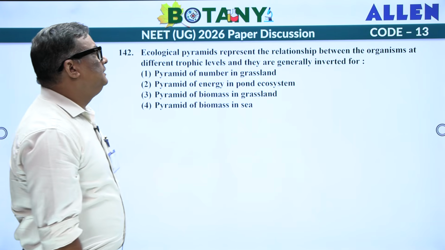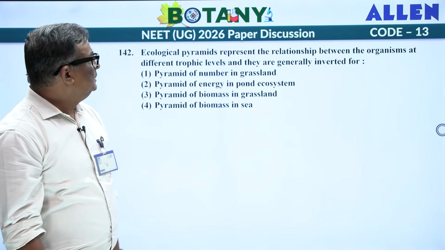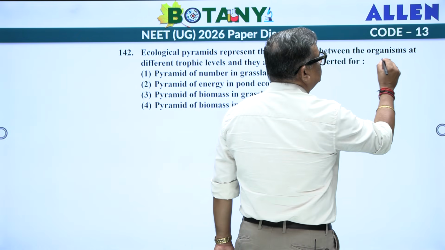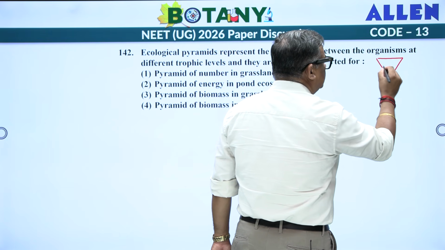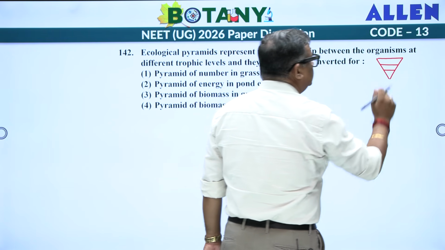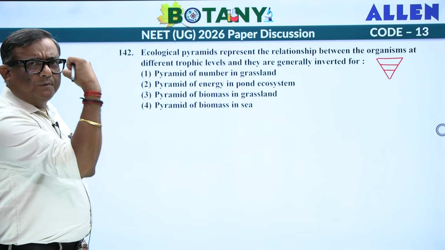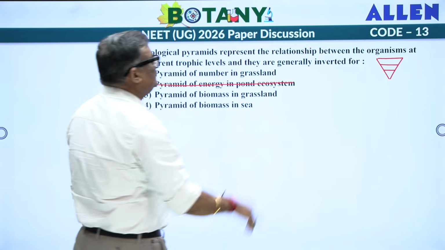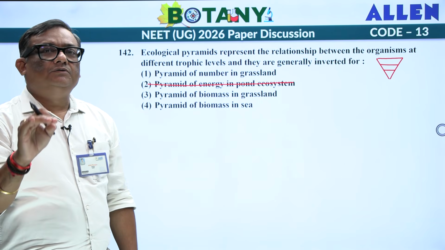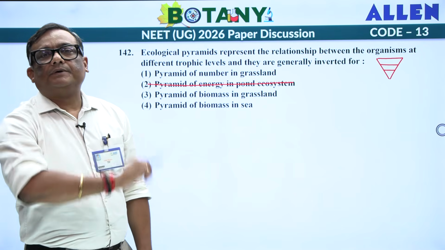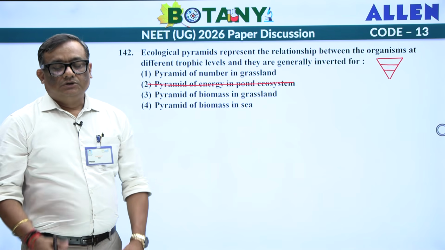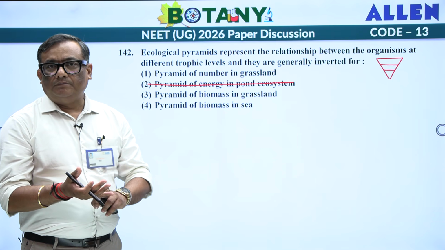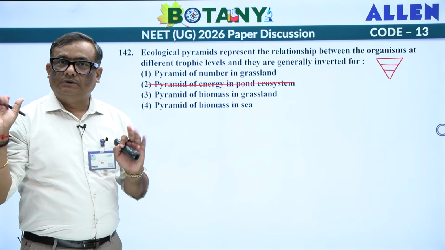Ecological pyramid represents the relationship between the organisms at different trophic levels, and they are generally inverted for. When we say inverted pyramid, that means the examiner wants to know about this particular condition. Now can you see one thing, one option you can immediately remove. Pyramid of energy is never inverted, it is always in the upright position. There is no exception for this. So there are three pyramids: pyramid of energy, pyramid of biomass, and pyramid of number. Energy is never inverted, keep this in mind.